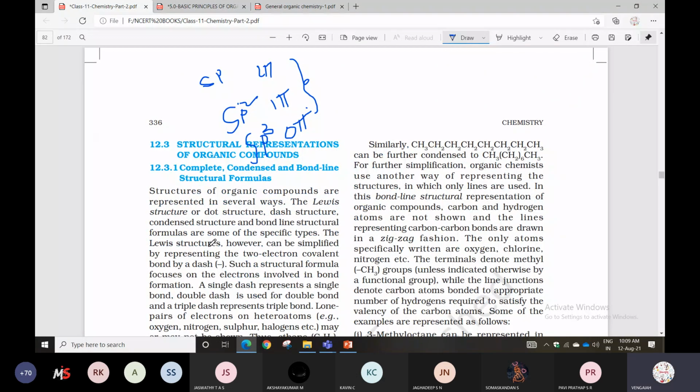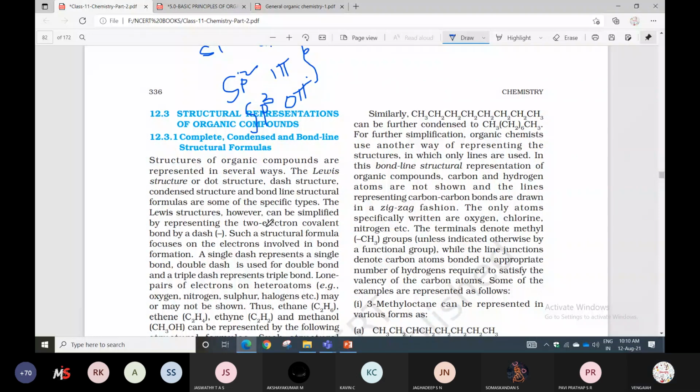Next one, you can check structural representation of organic compounds: complete, condensed and bond line structural formulas. Structures of organic compounds are represented by several methods. Lewis structures, also called dot structures. Next, dash structures. And condensed structures and bond line structures.